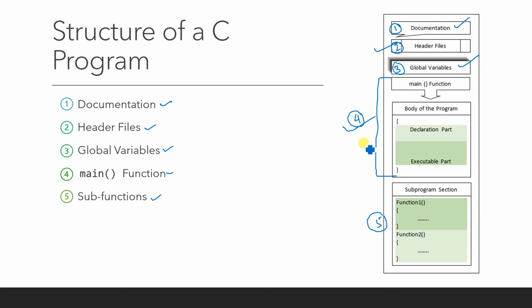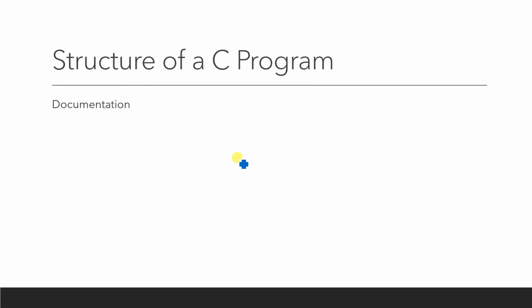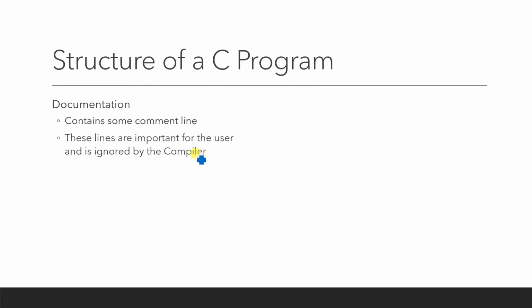But as a generalized structure, whenever you are thinking about a generalized structure, your program must contain all these parts. So let us begin with the discussion of documentation. What do you mean by documentation? A documentation is nothing but some comment lines. Suppose you are going to write some lines of code. Now, which code is doing what?